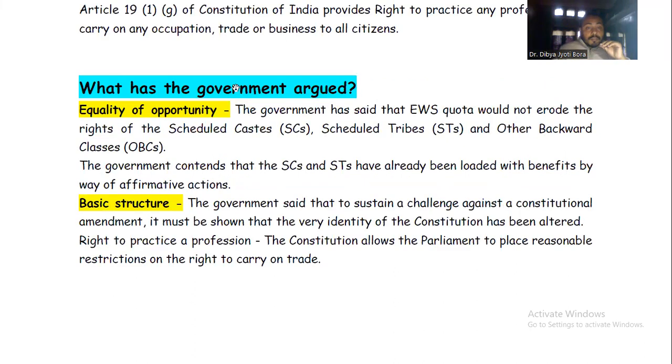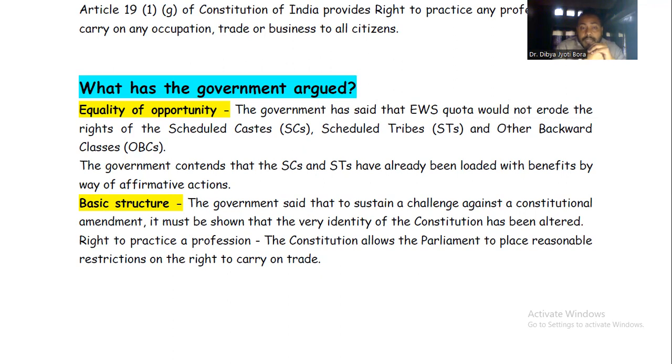So, the critics said that this is not good, or that this is against our Constitution, or that it is trying to breach the basic structure of the Constitution. Then the government is coming up with some arguments. First of all, it said that it is not eroding the benefits of SC, ST, OBC because they are already having the reservation.